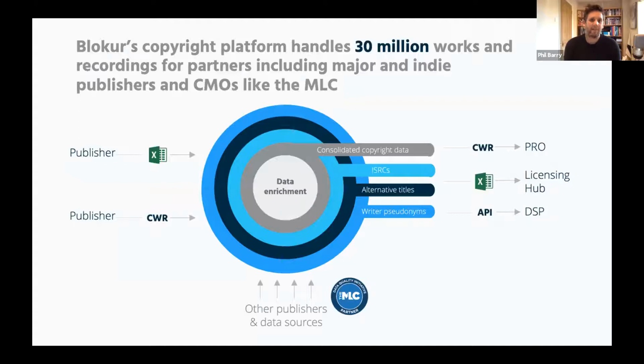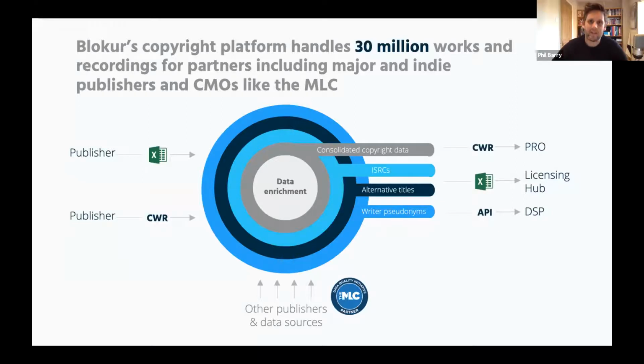So Blokur's copyright platform, Copyright Hub, matches, combines, and enriches data from different sources, and then delivers it to income sources like CMOs and DSPs, resolving duplicates and conflicts on the way, matching and merging information like writer pseudonyms, alternative titles, and also enriching the work information with recording information like ISRCs. And all of that overall serves to maximize the chance that royalties can be matched to your songs, because we're removing ambiguity in the works information, the rights around the works, and also adding in that vital link to recordings.